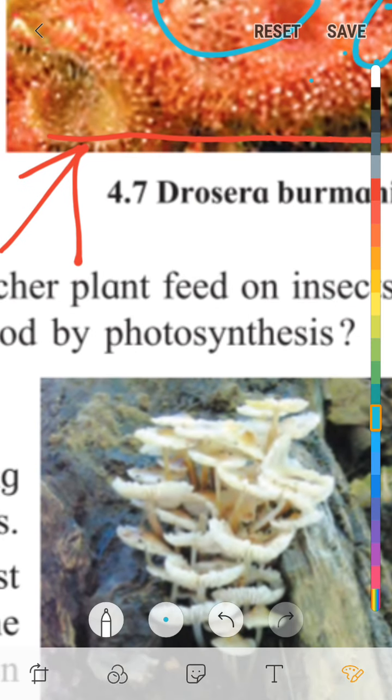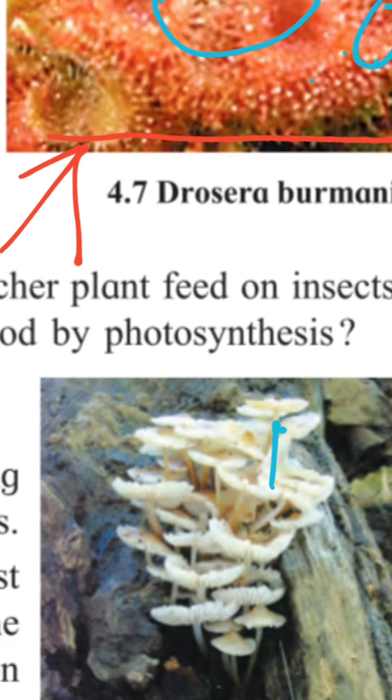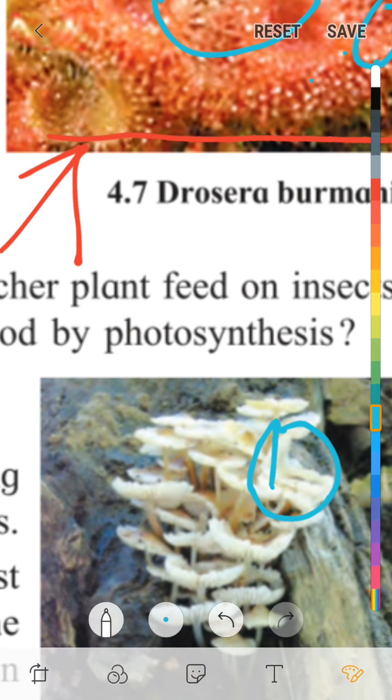Here is another plant that is saprophytic. You can see here a saprophytic plant. How does it look? It looks just like a mushroom. Various types of fungi like mushrooms and yeast are saprophytes.